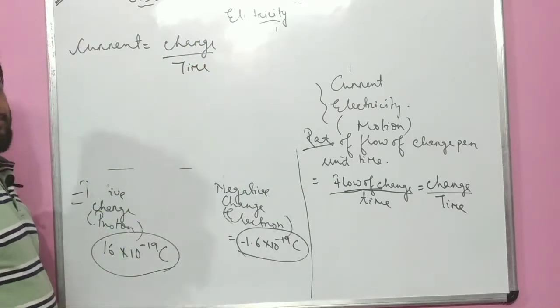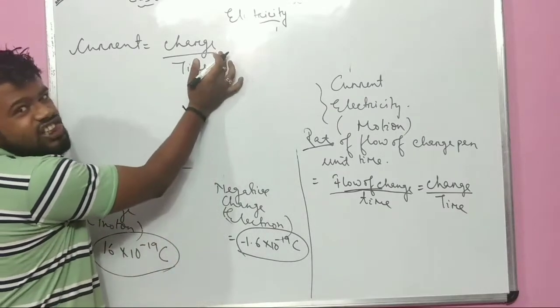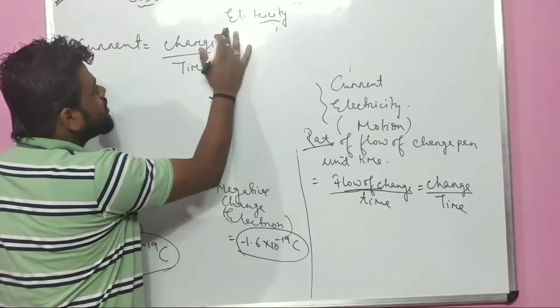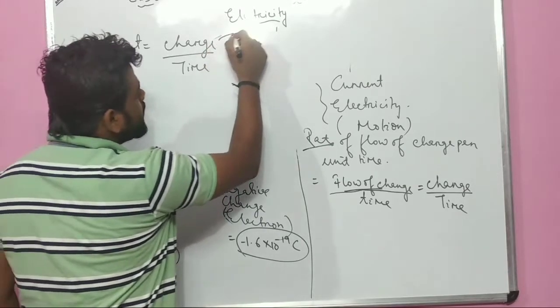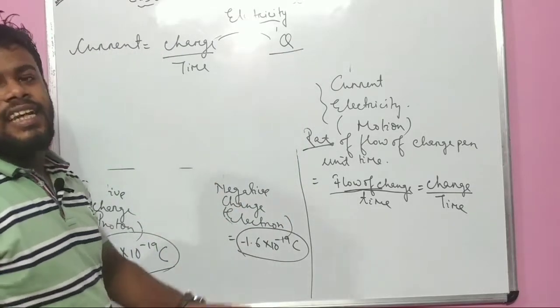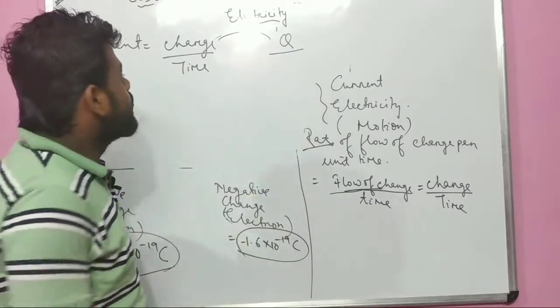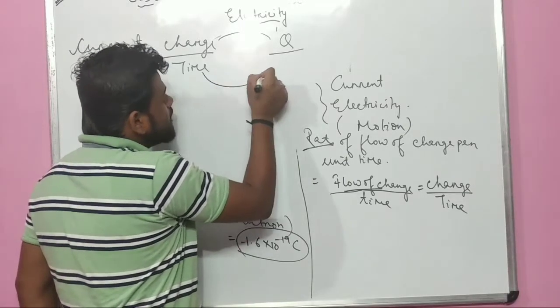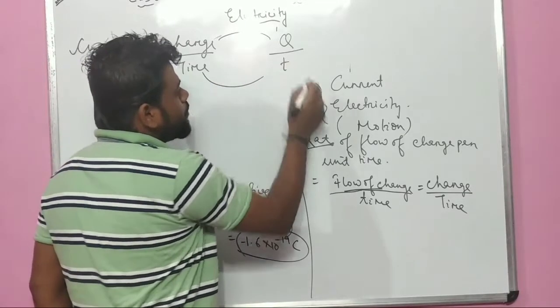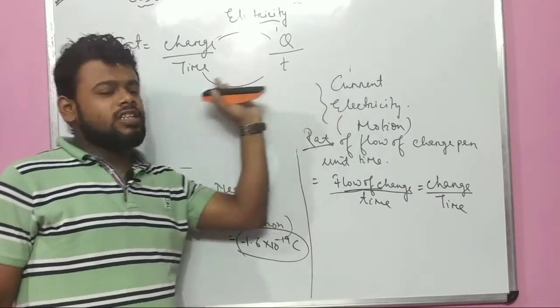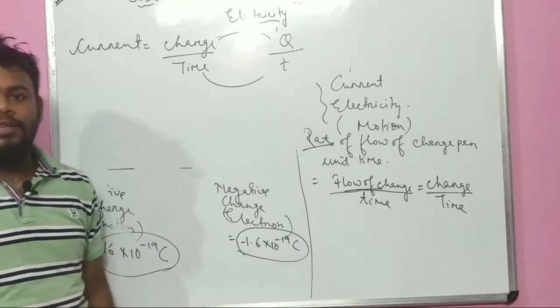Very important logic I am talking about. The symbol of charge. What is the symbol of charge? The symbol of charge is Q. The charge is represented by the letter Q, and the time is known as T. We all know this. That means I can say Q for the charge, and T for the time. Is it clear to you?